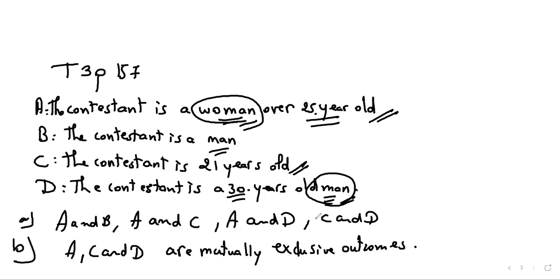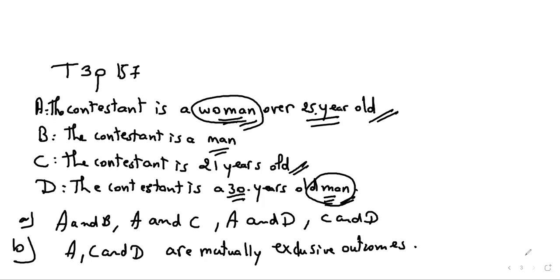Because the event B is more general than the event D. Here we are looking for all the men in the contestants, or in the people that are trying to win the competition. But here we are more specific, right? So the selection is tighter. So this is why I think that the probability for this one should be smaller than this one.